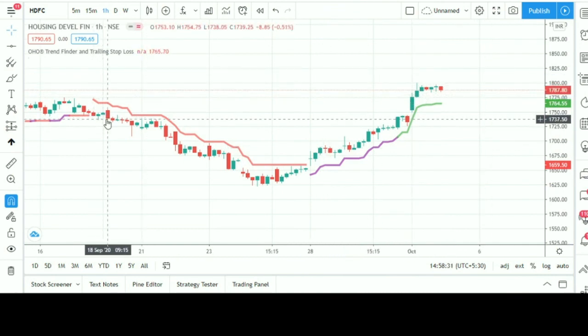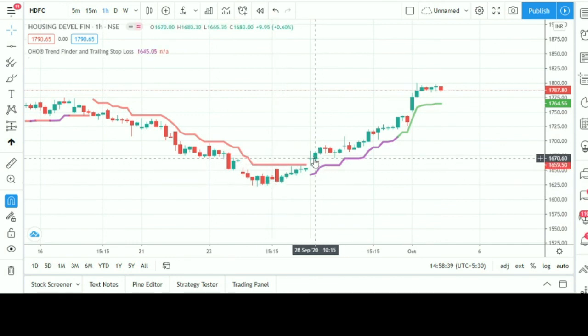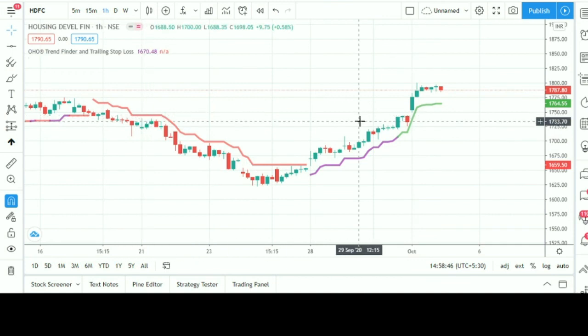Here low cut at 1737, boom, 1600 plus points, and we exit at 1670, and we enter 60 points profits if we trail properly.